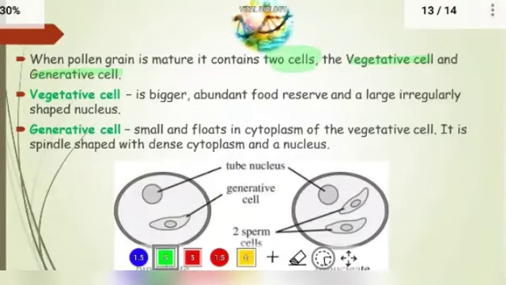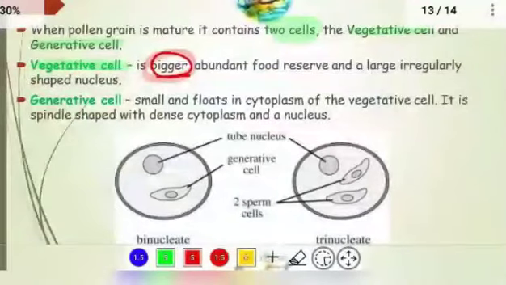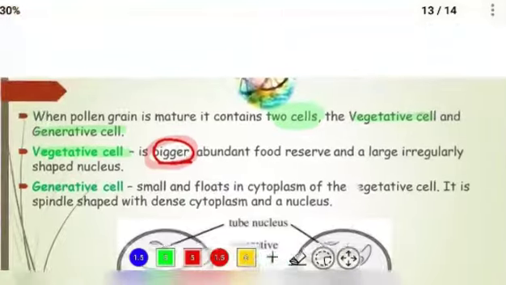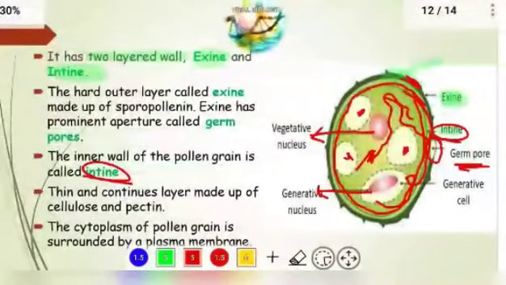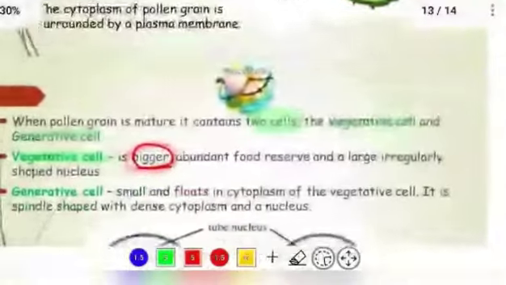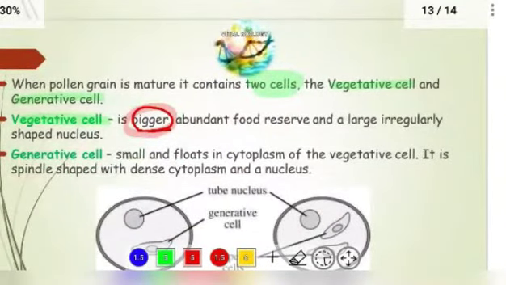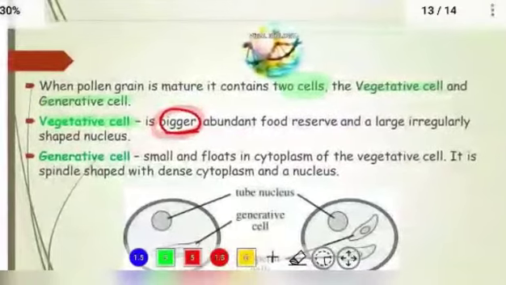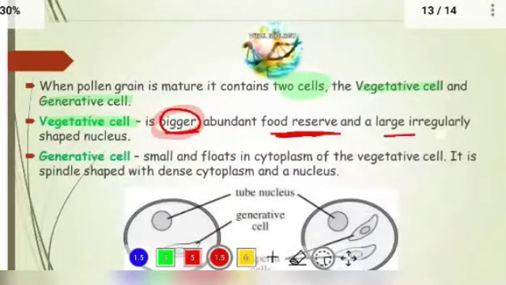First let us see the vegetative cell. This is the vegetative cell, which is bigger in structure. It stores food, and it has a large and irregularly shaped nucleus.